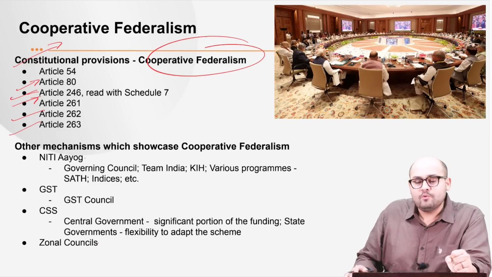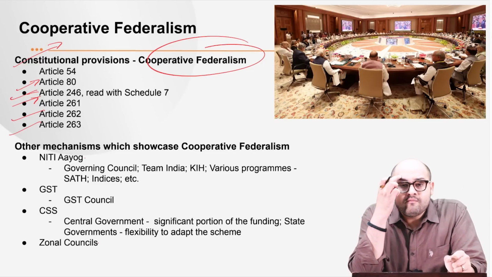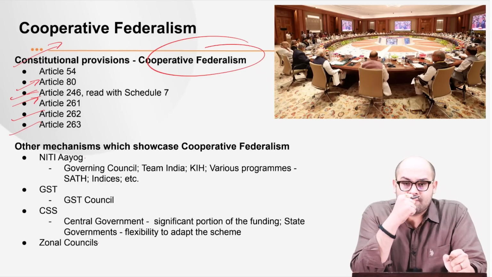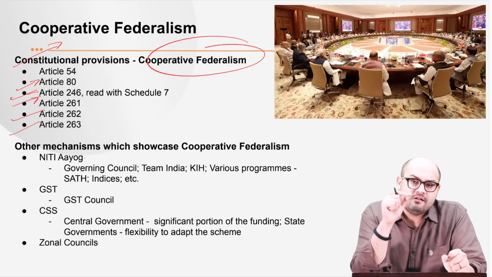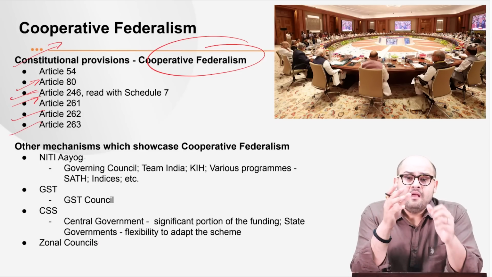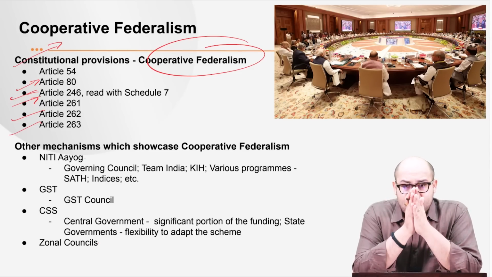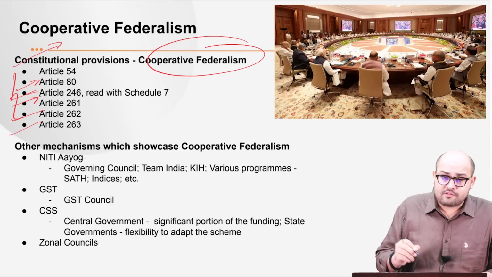Then we have Article 263. Now, this provides for the institutionalization of the Inter-State Council. This council is empowered to investigate those concerns which are important for both the Centre as well as the states, right? So these are some of the constitutional provisions.